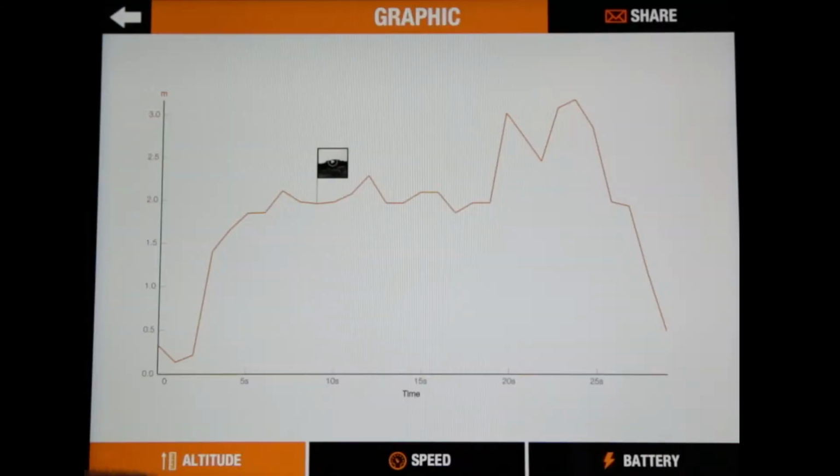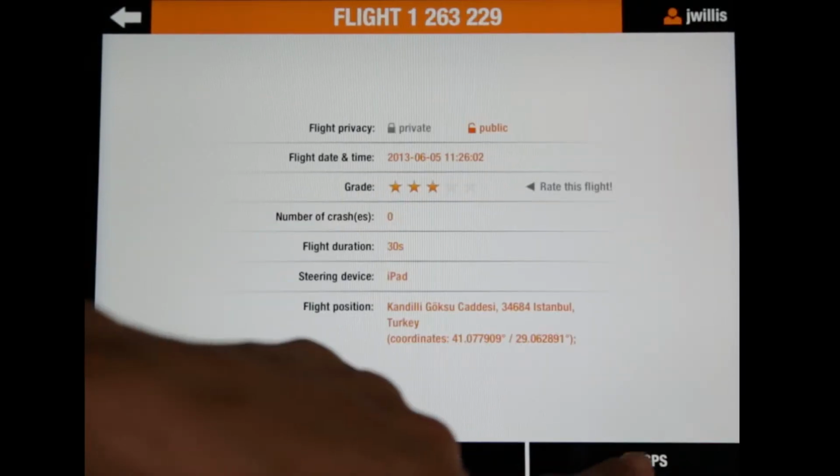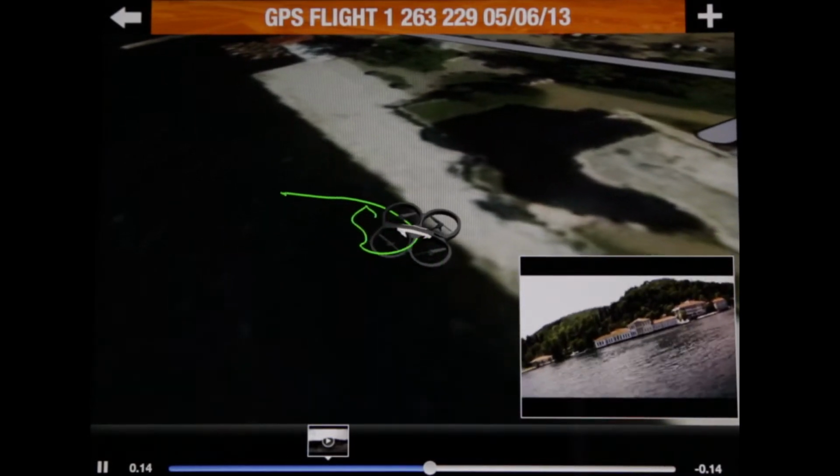By registering with the ARDrone Academy, you can access a record of all the flights you have made, review their trajectory in 3D, and position them on the ARDrone Academy map.